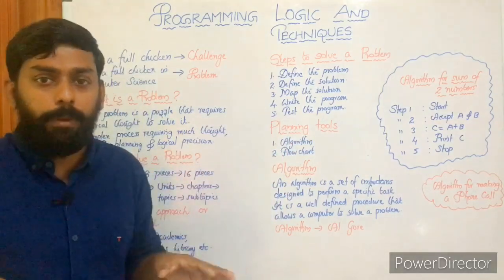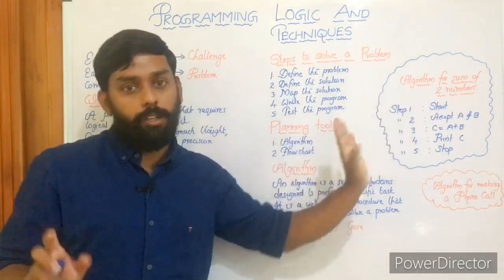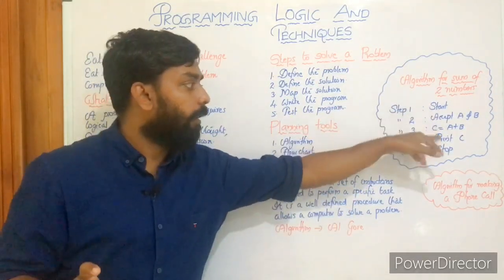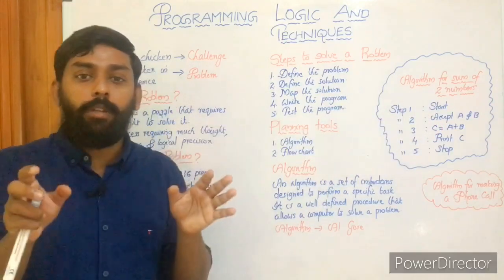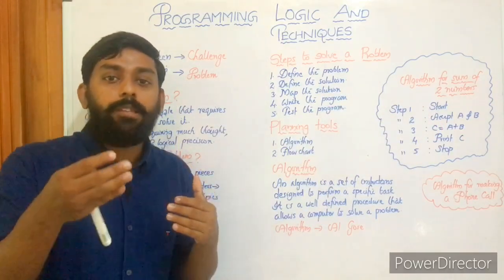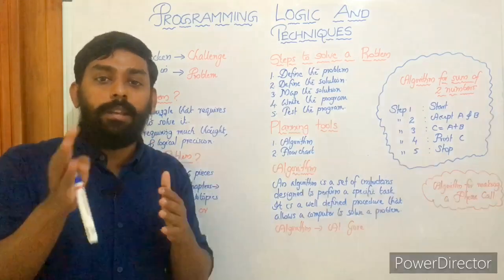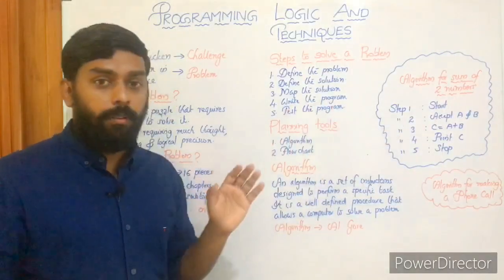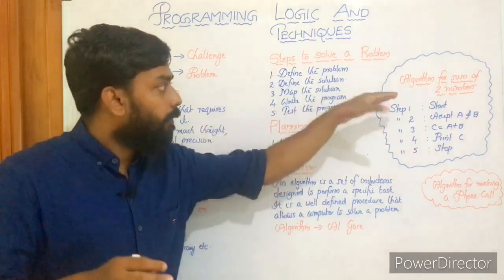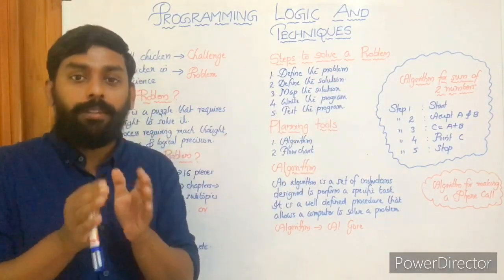Hope it is very simple, right? First and last, start and stop. In between, we are adding 2 numbers, so the software has to accept 2 numbers, A and B, and store the result. And finally stop. So let's look at this algorithm from the side of the software. Suppose you are the software.